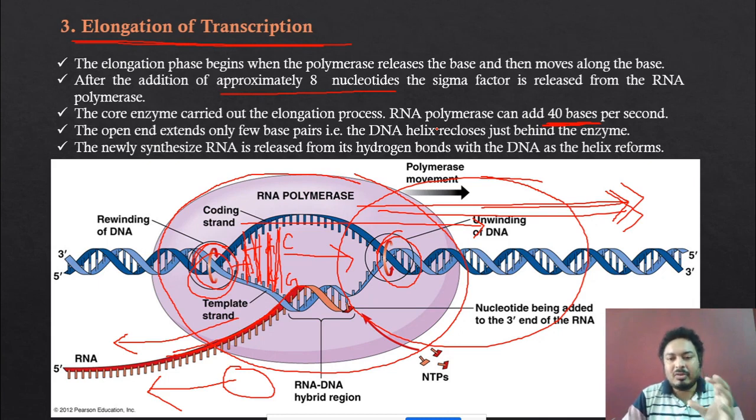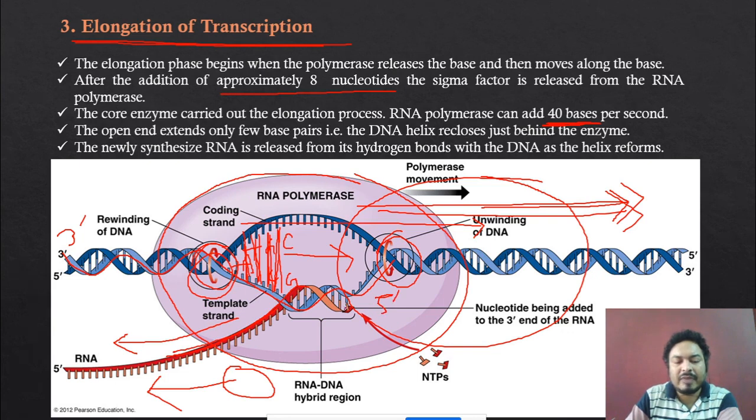Okay, and just to remember, the template strand always has to be in the 3' to 5' direction. The template is 3' to 5', and the synthesis always starts from 5' to 3'. You can see the template. This is the 3', this one. So this is the template, 3' to the 5'.